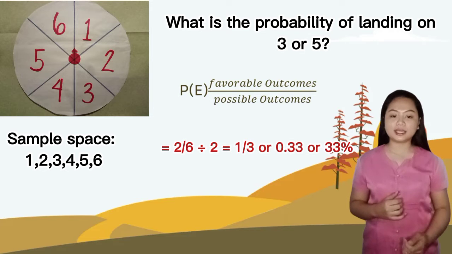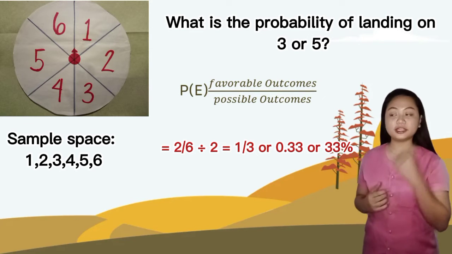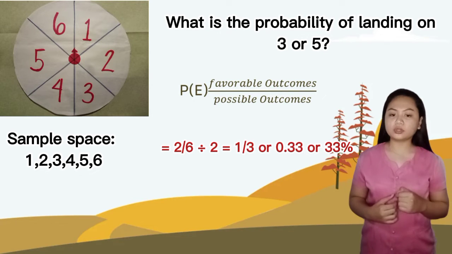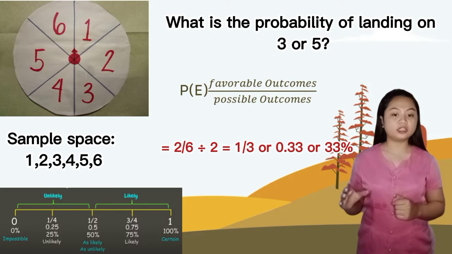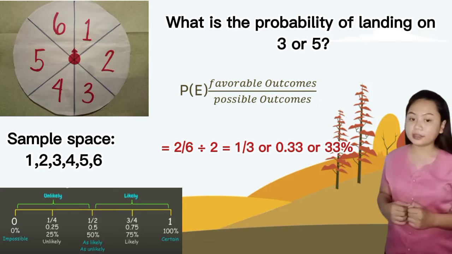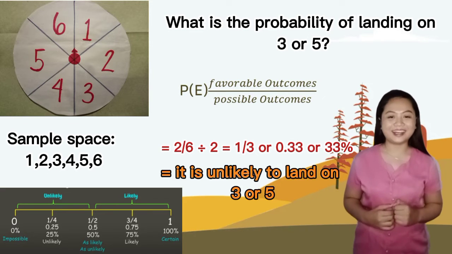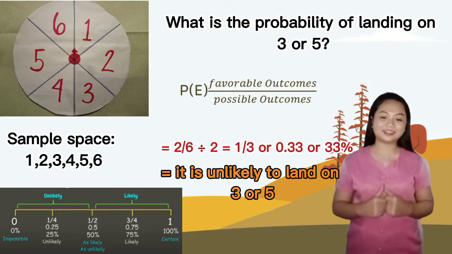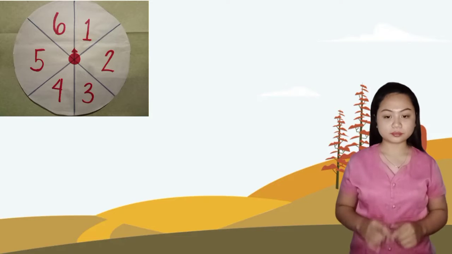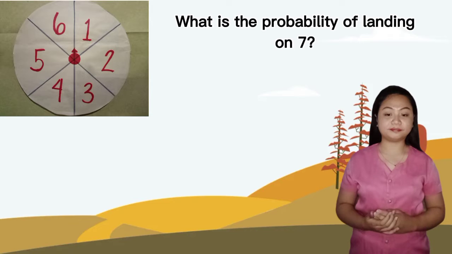When we convert this to decimal, we get 0.33 or 33%. Looking at the probability line, 33% is between 0% and 50%. Therefore, it is unlikely to happen. So, great job, class!